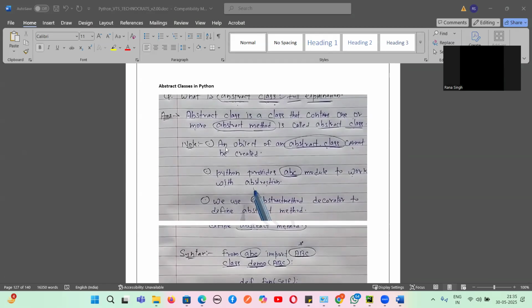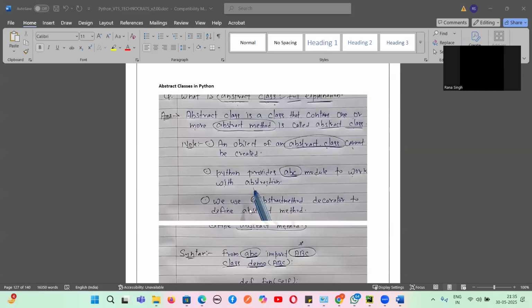Next is what? Object of an abstract class, can it be created? Yes or no? No, not created, sir. We cannot create an object of the abstract class. Yes or no, guys? And Python will provide what? The abc module to work on abstraction. Do you guys agree with this point? Yes or no, guys? And then we can use the decorator called what? @abstractmethod to define an abstract method. Yes or no, guys? So all these four points you have to keep in mind, then only you can learn abstraction.